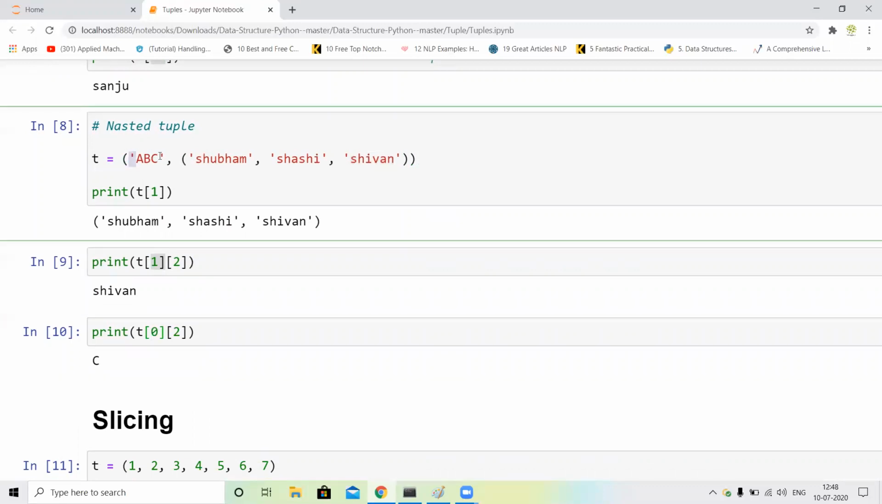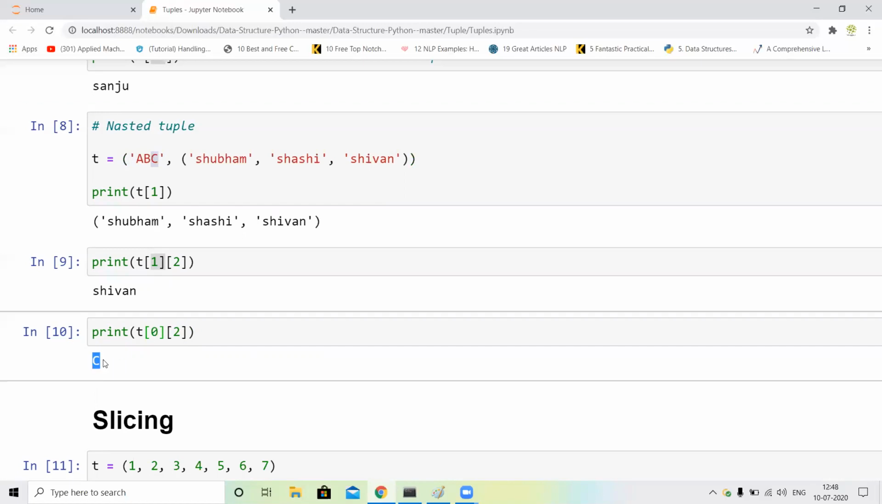Like this is our 0 index, guys, and in 0 index A is our 0 index, B is our first index and C is our second index. So I just call the 0 index, then the second index. First of all I call the 0 index and then I call the second index. Okay, so our output is C.